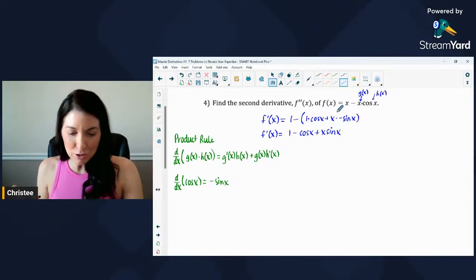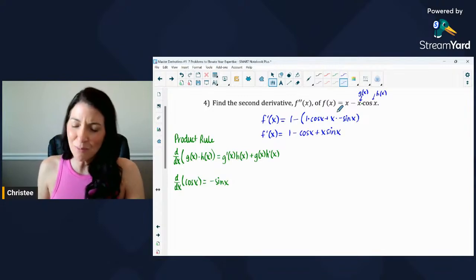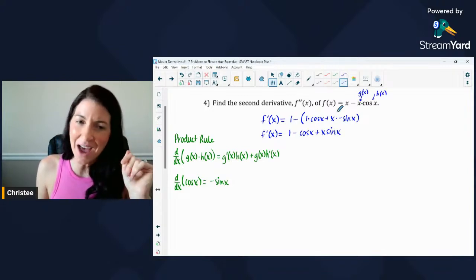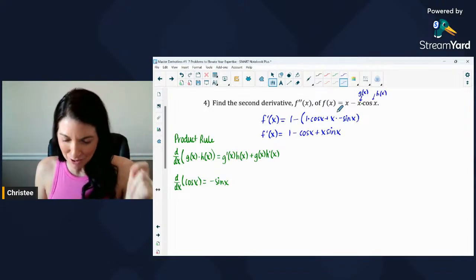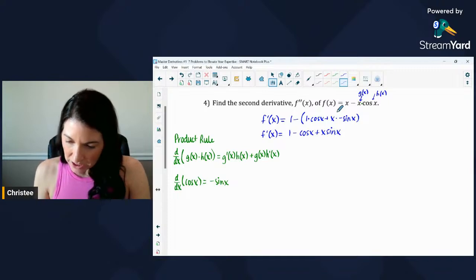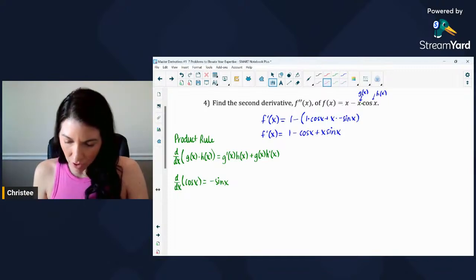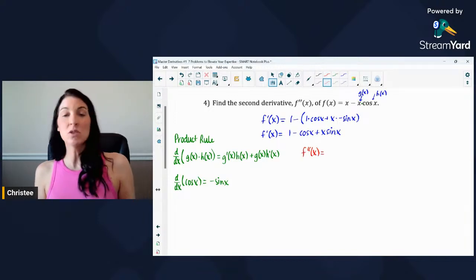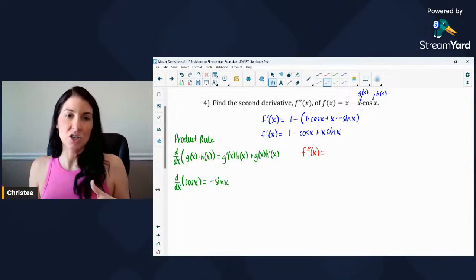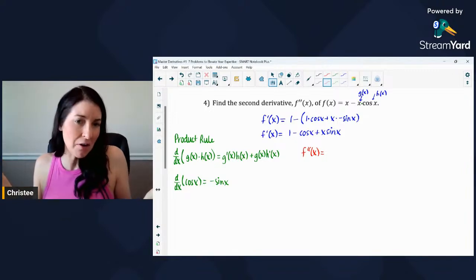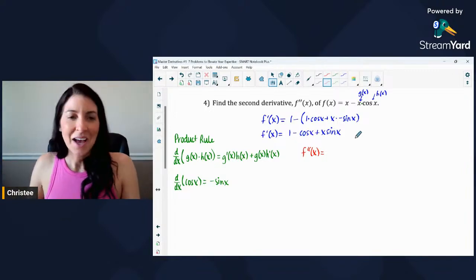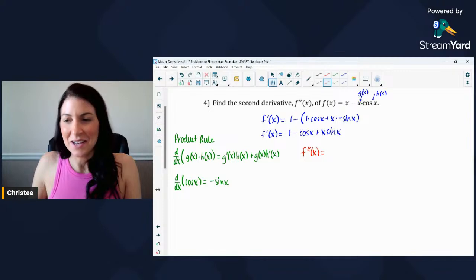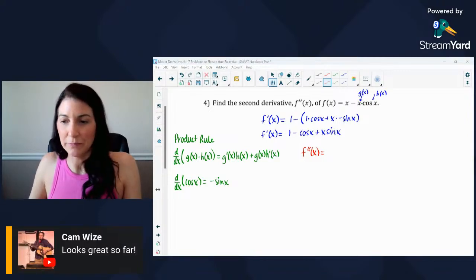Okay, so that's the first derivative, but we kicked this one up a notch. We want the second derivative. First derivative, not enough of a challenge. Let's keep it going here. So let's find the second derivative. Okay, so f double prime of x equals. The first is 1. So we need to take the derivative of each term. Well, derivative of 1 is just 0. Because again, we talked about that. The derivative of a constant is just 0.